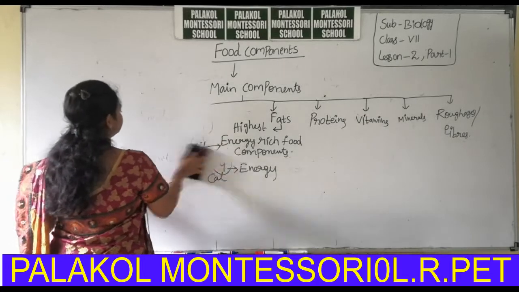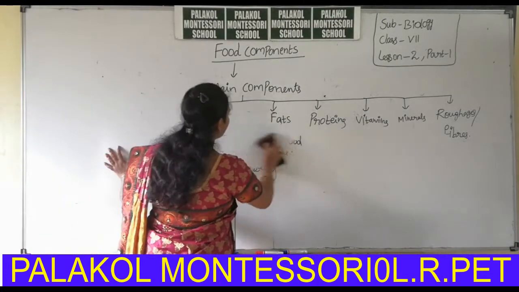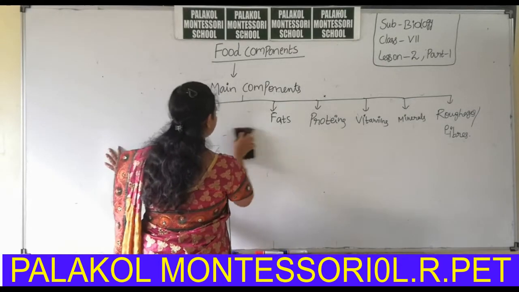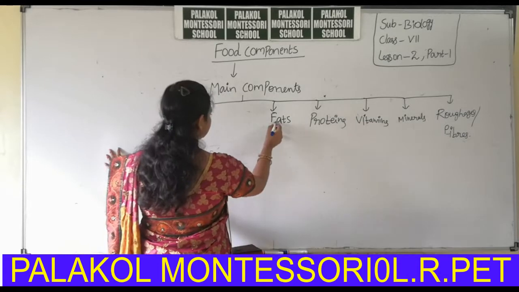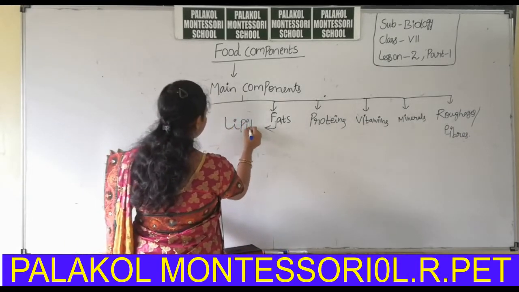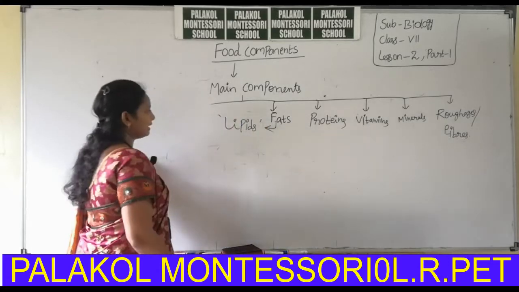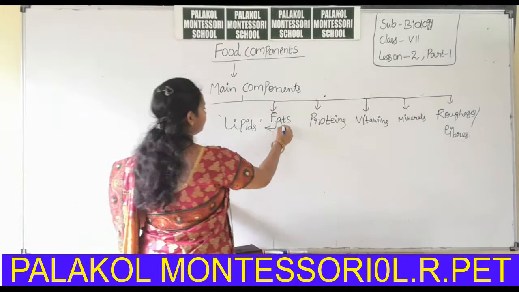Then, what is meant by fat? Fats are also called lipids. Okay, fats are biologically called lipids. What are the sources of lipids?